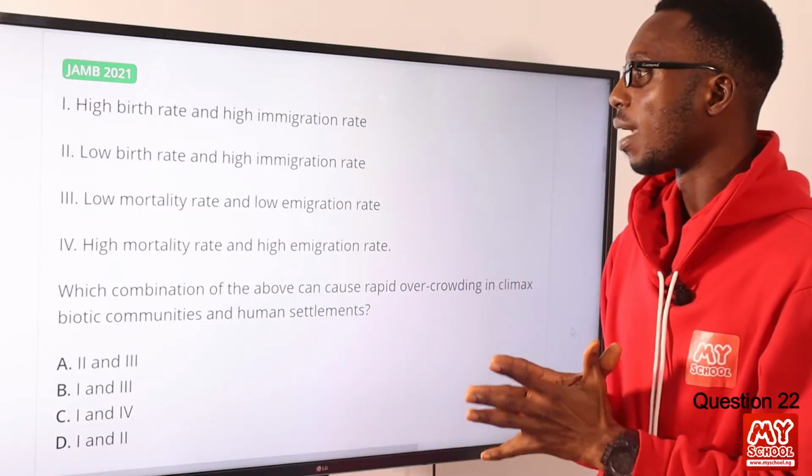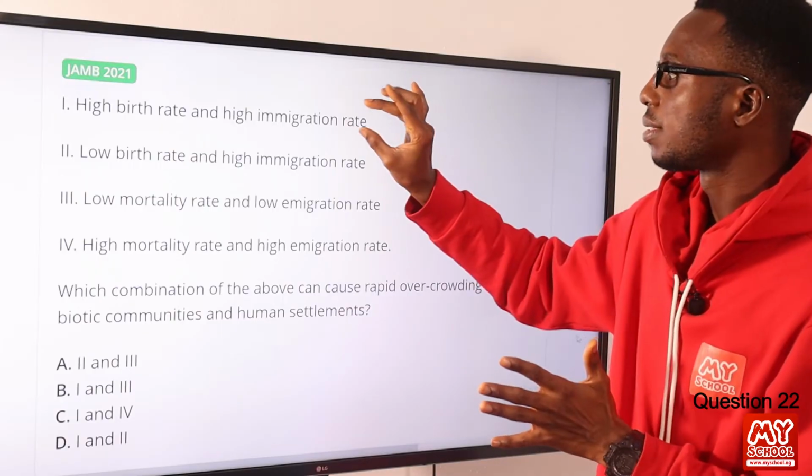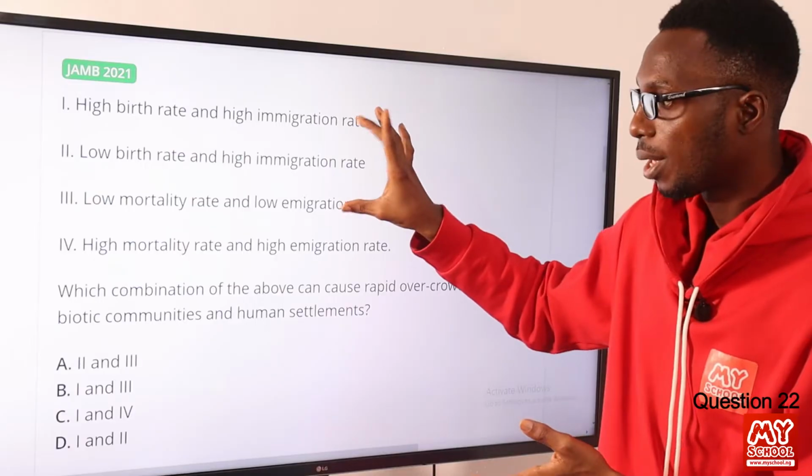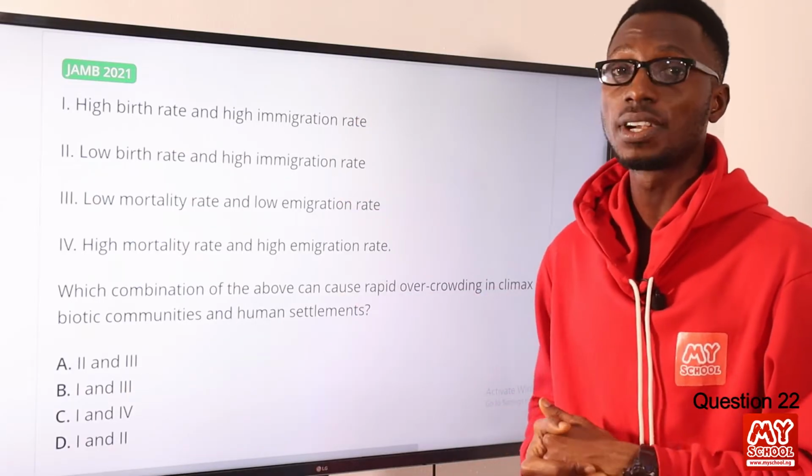So the combo that works very nicely should be statement I and statement 3. So let's go with the option that carries this combo, and that is option B. So option B is very good to go.